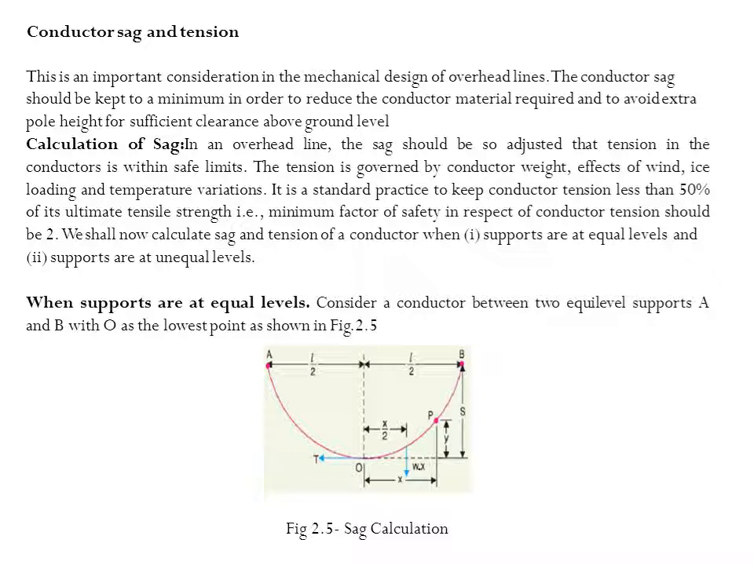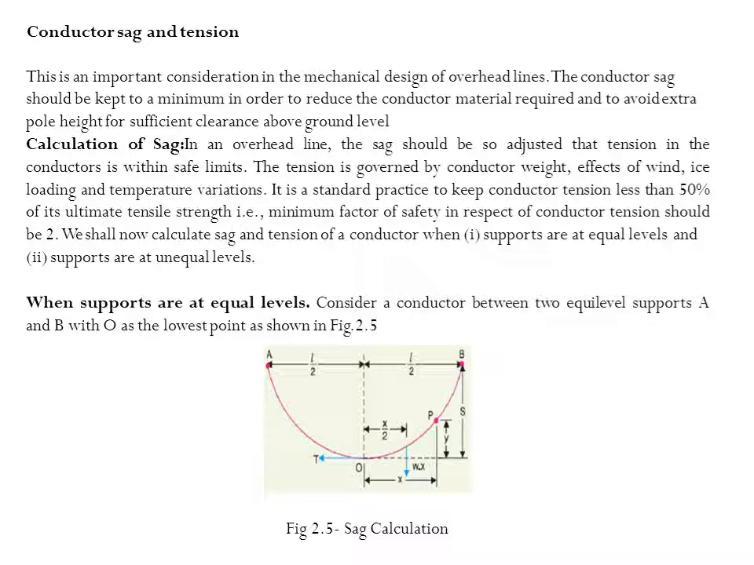In an overhead line, the sag should be so adjusted that tension in the conductor is within the safe limits, and the tension is governed by the conductor weight, effect of wind, ice loading and temperature variations. It is important practice to keep conductor tension less than 50% of its ultimate tensile strength. Minimum factor of safety in respect of conductor tension should be 2. So we shall now calculate sag and tension of a conductor when supports are at equal levels and when supports are at unequal levels. Consider the figure as shown in this presentation.